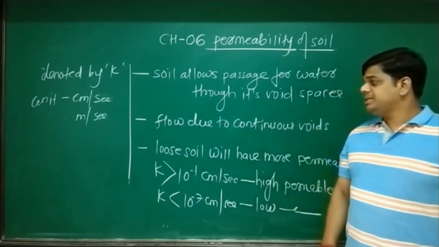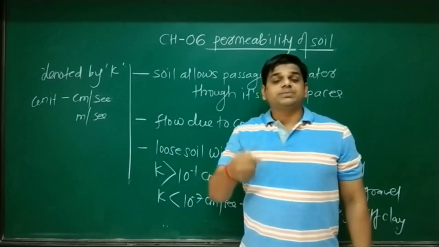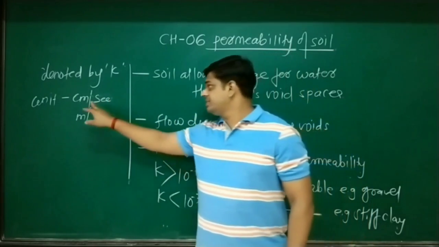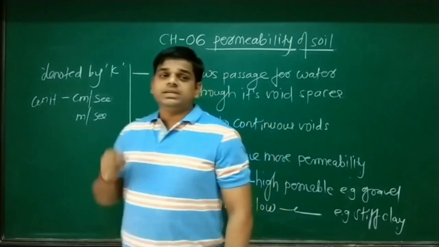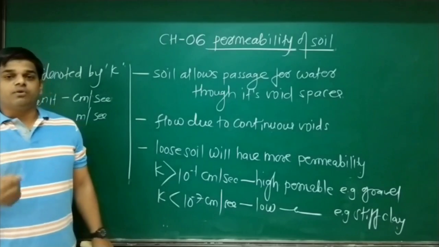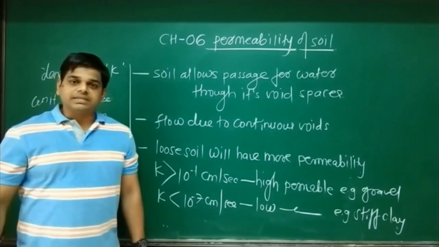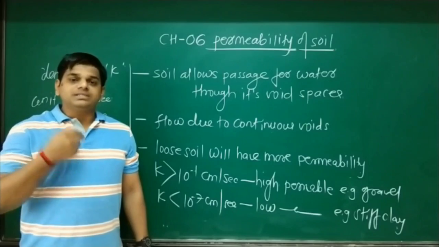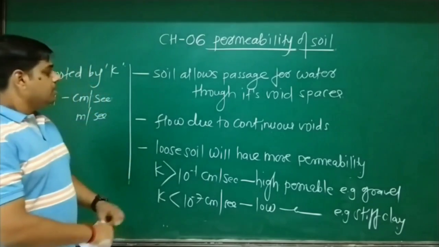Permeability we denote by symbol K, and it is expressed in unit centimeter per second or meter per second. See, it is nothing but velocity. We are going to measure the velocity of water in meter per second or centimeter per second.